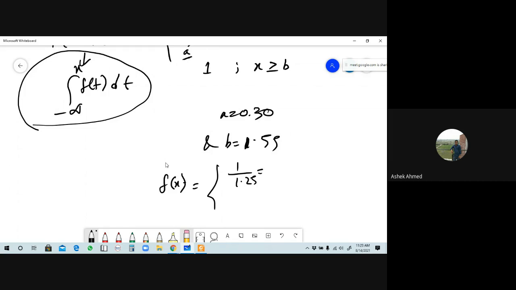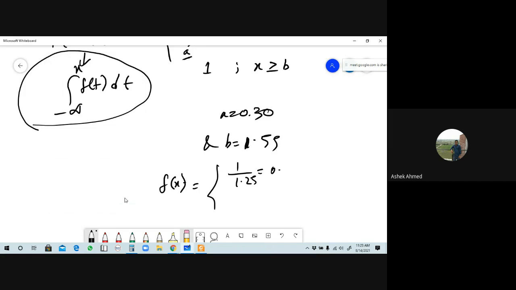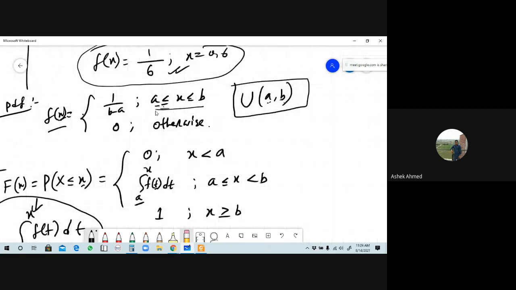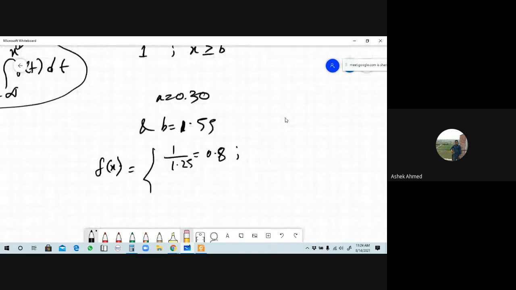So the corresponding value is 1 by 1.25, which is 0.8, is it right? Yes, sir. Okay, now tell me the interval. আমাদের interval কি ছিল, a to b ছিল না? জি স্যার, a to b ছিল. So in that case the interval will be 0.3 less than or equal to x less than or equal to 1.55, is it right, and the other case is 0 otherwise.